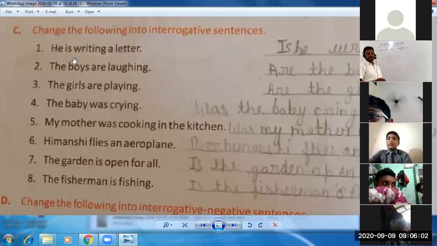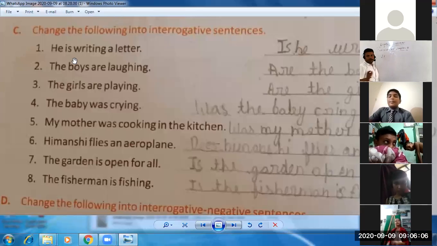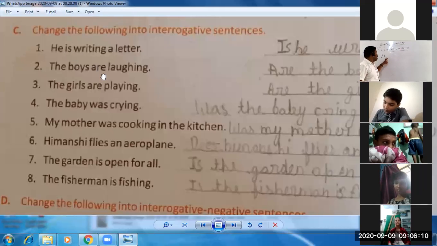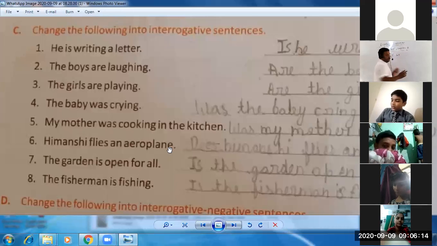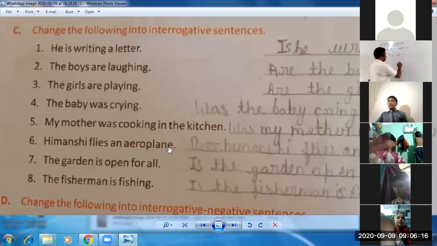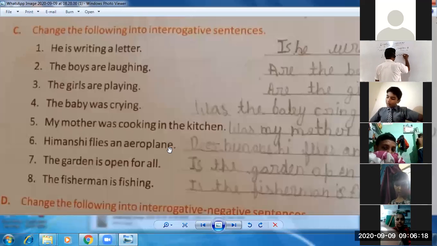Like you can see, he is writing a letter. So first we will use is. Helping verb, we will put first. पहले हम helping verb रखेंगे. Then subject. So subject is he. Is he. Again, the main verb is already there in ing form. Is he writing a letter?